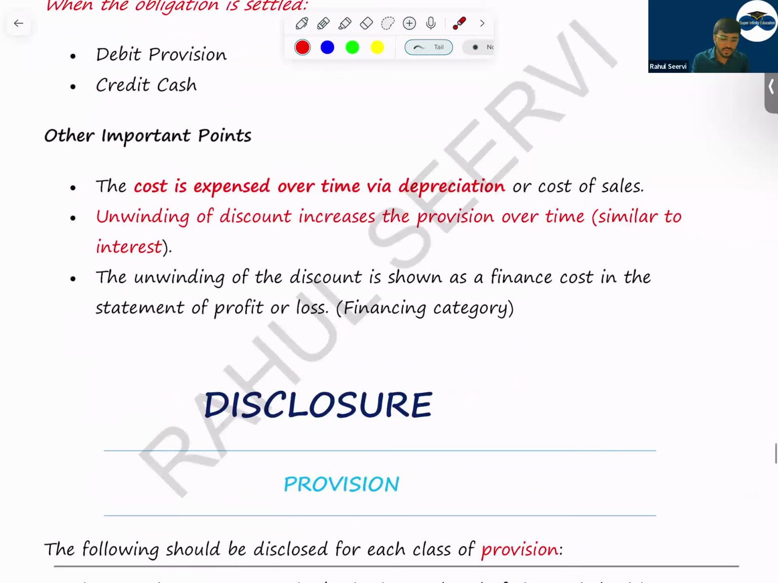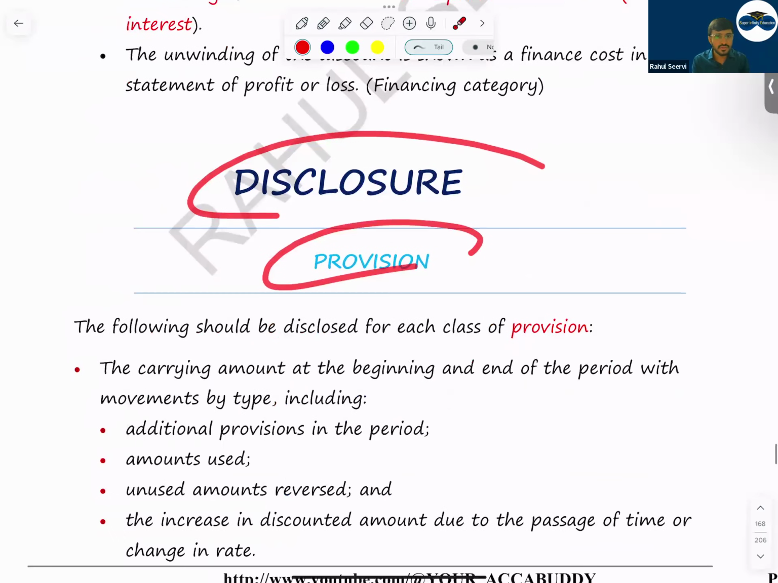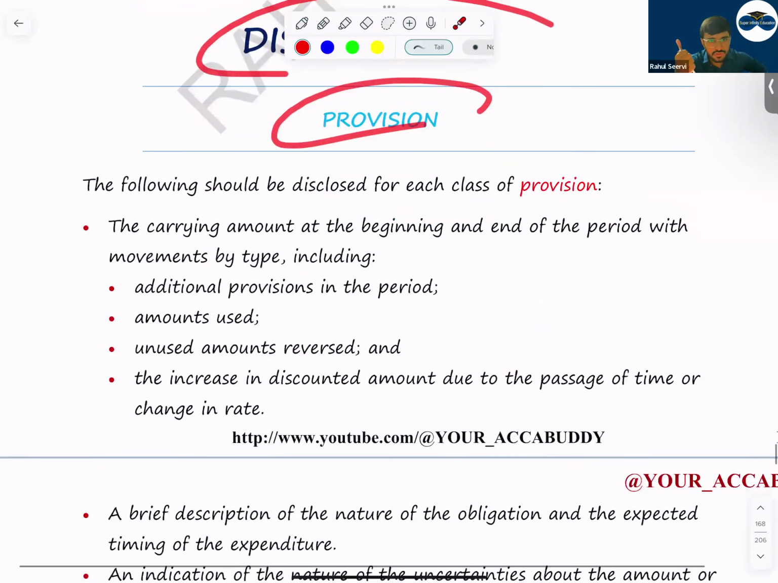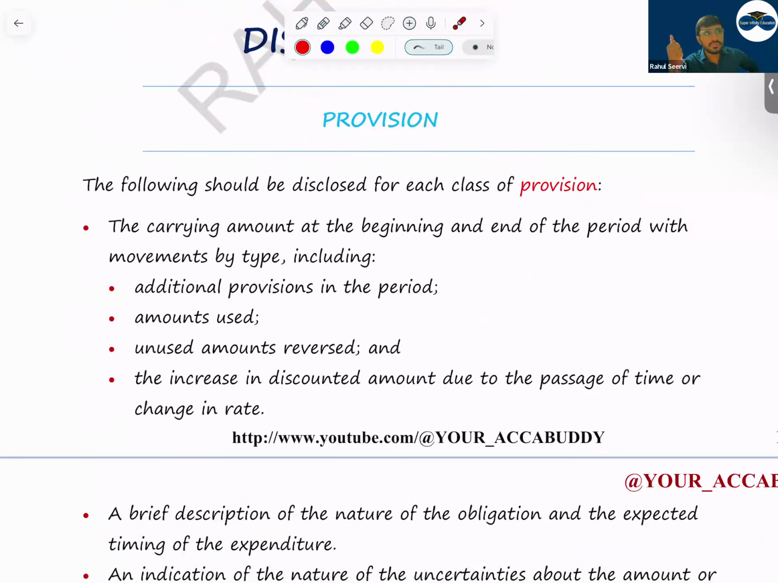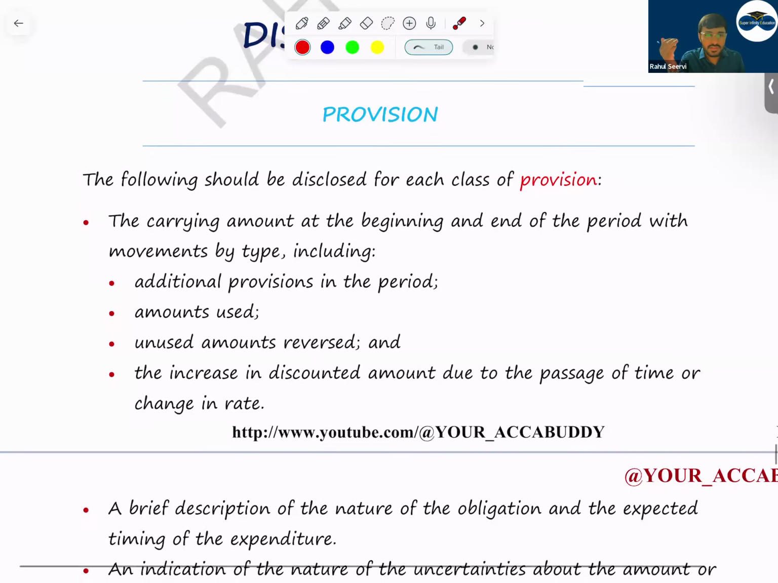Now coming to disclosure part. For provision, what are the disclosures, sir? What is the amount of provision you have recorded? Then what is the amount of unused provision? You have recorded a provision, but you paid a less amount. Then what is the additional provision during the year? Whether any provision has been discounted, mention that. Then give a brief description about provision regarding which activity, etc.